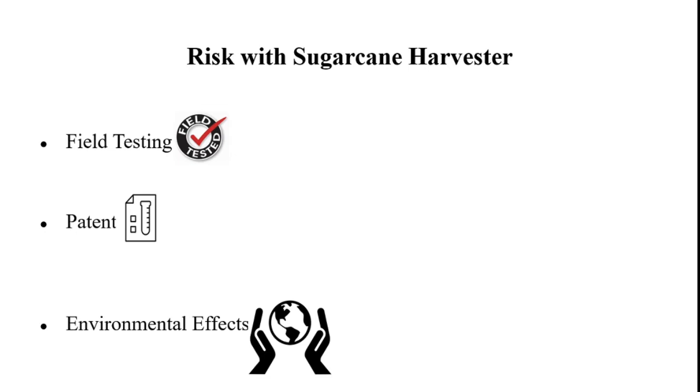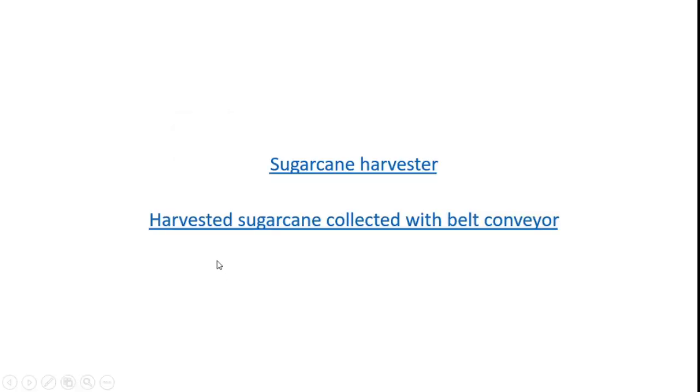Risks with the sugarcane harvester. What are the risks with this portable sugarcane cutter? Field testing is a huge risk in the practical application of this equipment in the sugarcane field, along with the patenting of this sugarcane harvester, and the environmental effects of the IC engine. How can we reduce the environmental effects? We introduce solar panels in the machine, and we can also control all the mechanisms with sugarcane-produced power. Now you may see the introduced sugarcane harvester in the field.